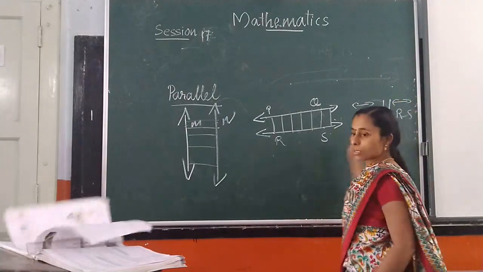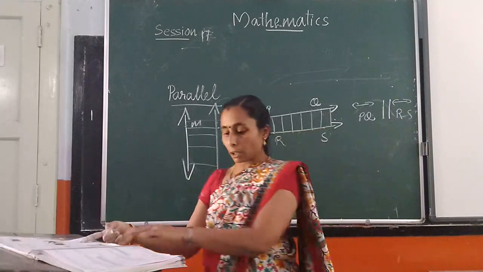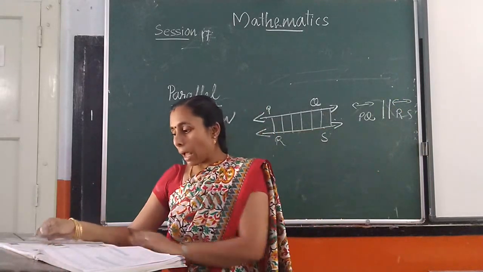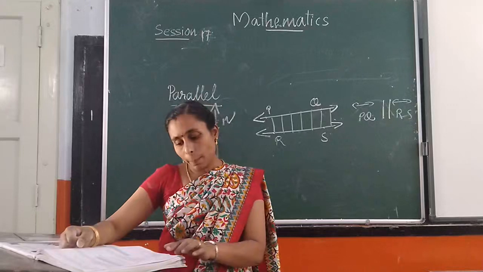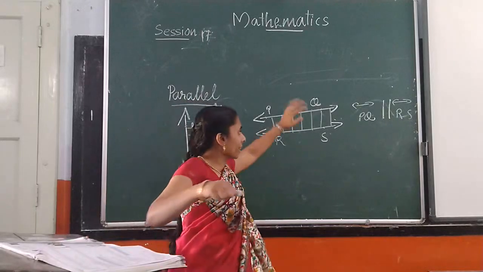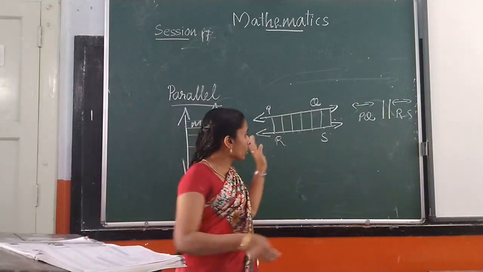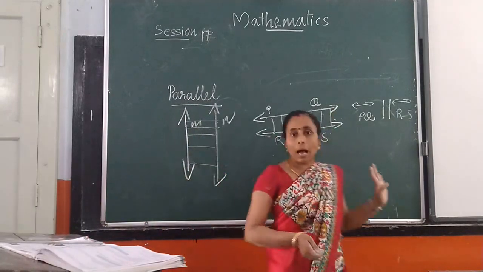Line RS. This is the symbol of parallel. Line PQ is parallel to line RS. Here we can write in the correct position: line PQ parallel to line RS.